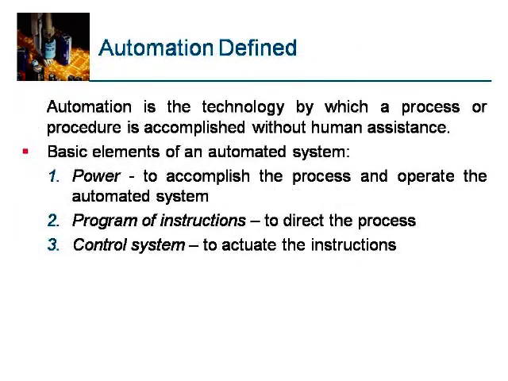Automation is defined as the technology by which a process or a procedure is accomplished without human assistance. The basic elements of an automated system are: one, power; two, program of instructions; three, control system.